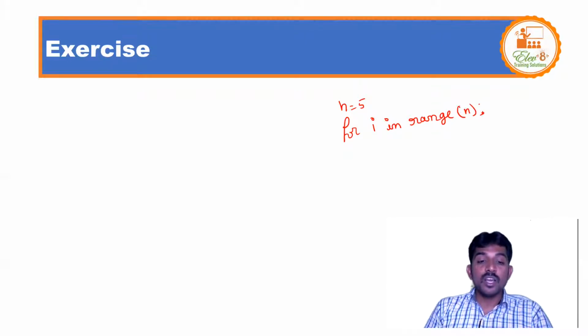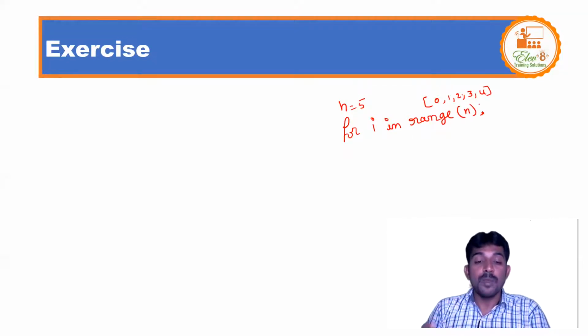So for n, by default the list is created like this: 0, 1, 2, 3, 4. Range of n means it creates a range from 0, and by default the starting value is 0. Is this clear? We'll see very clearly in the next class how range works. Up to now we just saw what range is, and I'll show you practically how it works. So this is the range function.